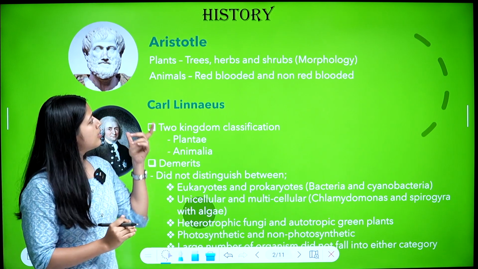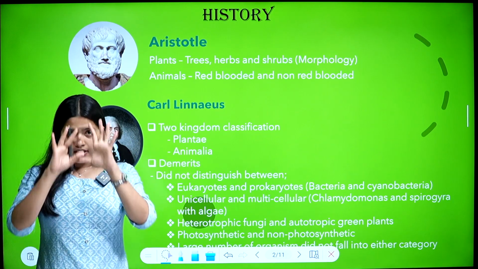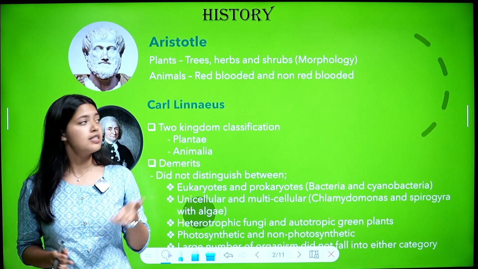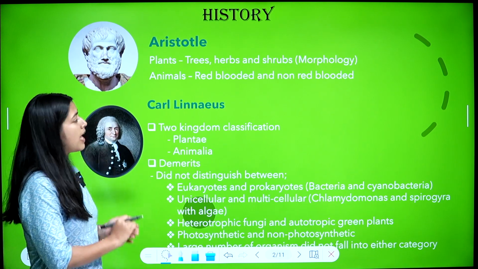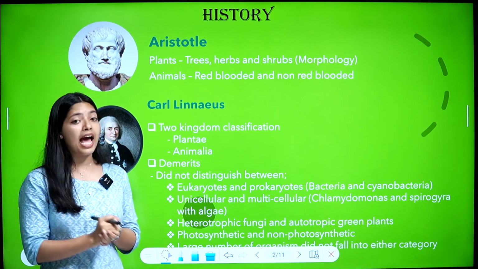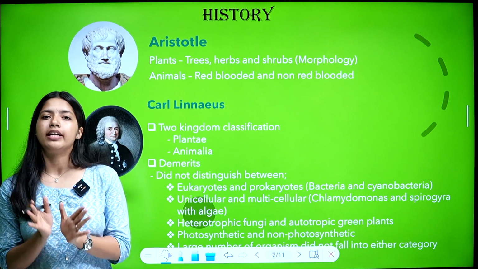So, considering external features, which is the height, he classified plants into three. External features are called morphology. So plants were classified into trees, shrubs and herbs, and he classified animals into red-blooded animals and non-red-blooded animals.